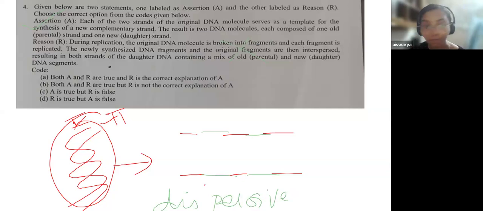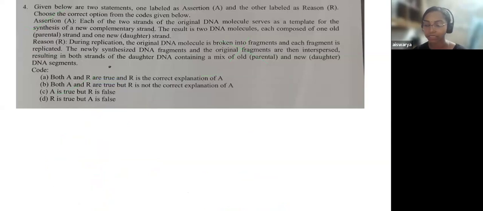So option A says both A and R are true. Is it? No, the assertion is true but the reason is wrong, so we can cancel A. Coming to B, both A and R are true, but R is not the correct explanation. Again, A and R are not both true, only A is true. So we directly come to option C, where A is true and R is false. I hope you understood this. This is a basic question based on replication.